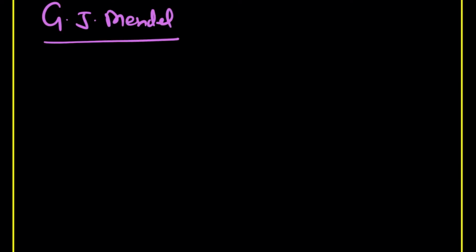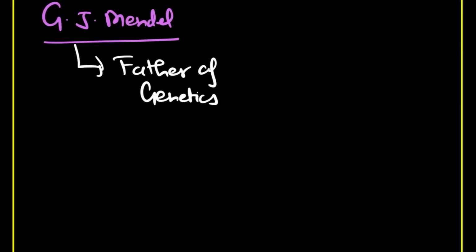Now here I just want to tell you, G.J. Mendel, keep in mind he is known as father of genetics. Remember he is known as father of genetics. Why? Actually, because due to his work this field started growing.